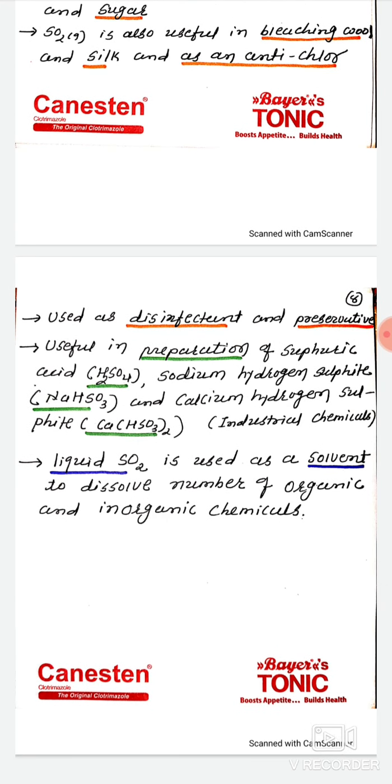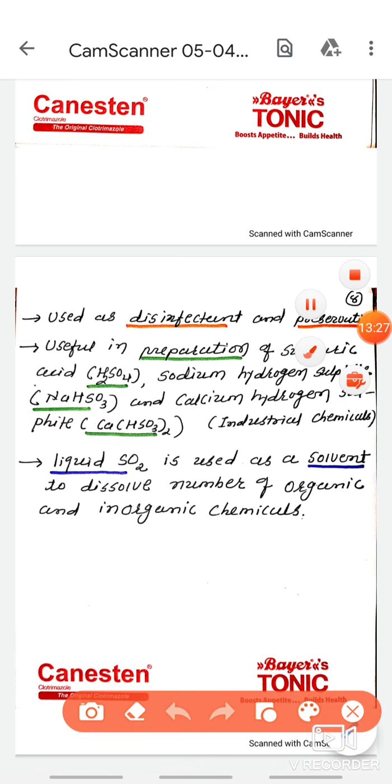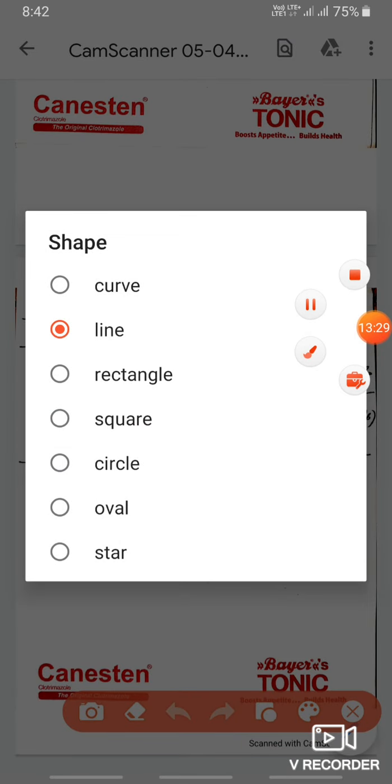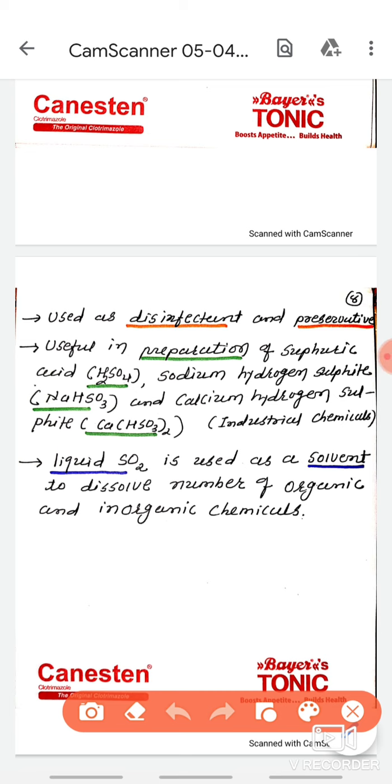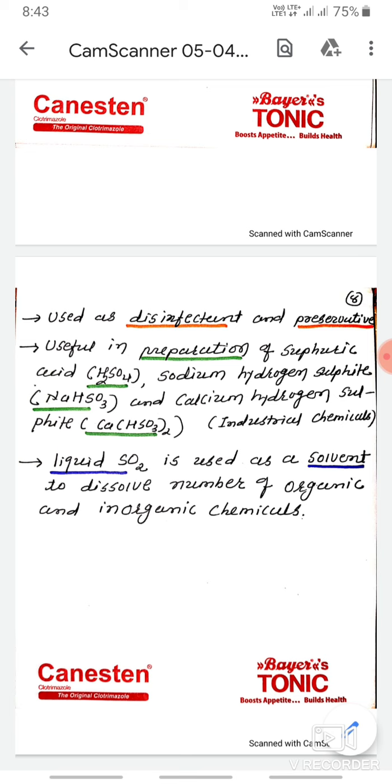Then it is used as a disinfectant. It is used as a preservative. See, in pickles and in packed food, sulfur dioxide is used as a preservative. It is also useful in the preparation of sulfuric acid, sodium bisulfite, and calcium bisulfite.